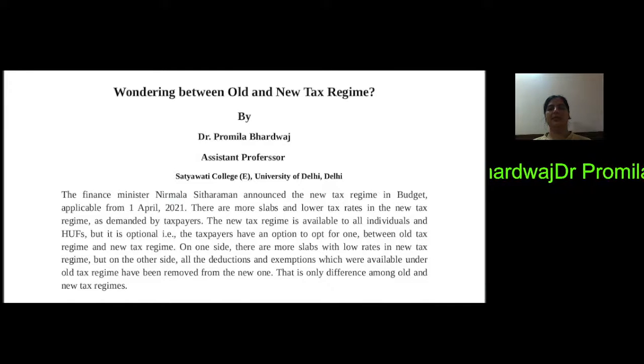The taxpayers have an option to opt for one, whether they go for the old tax regime or choose the new tax regime. On one side, there are more tax slabs with low tax rates in the new tax regime, but on the other hand, all the deductions and exemptions which were available under the old tax regime have been removed from the new one. This is the only difference between the old and new tax regimes.